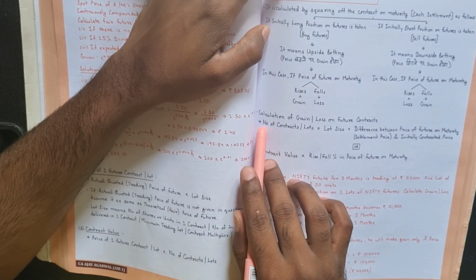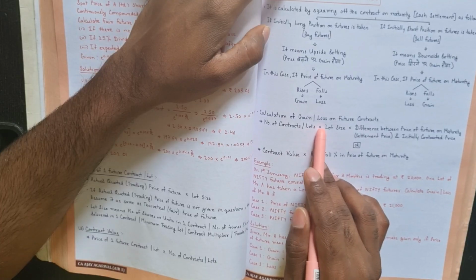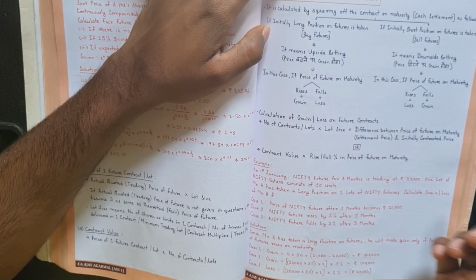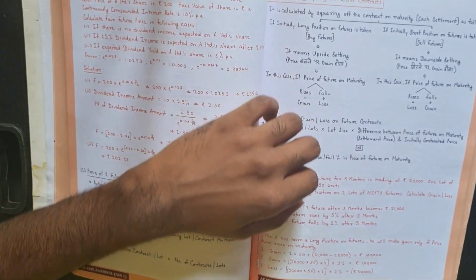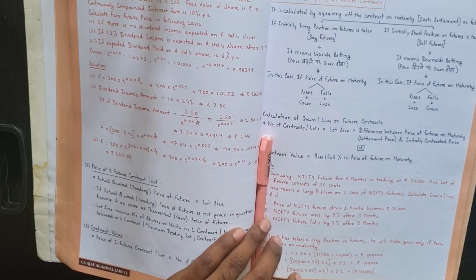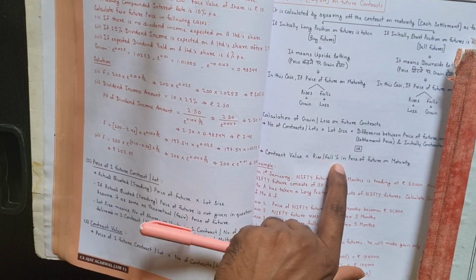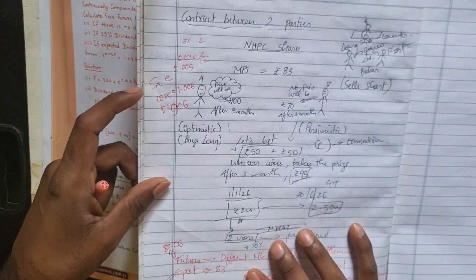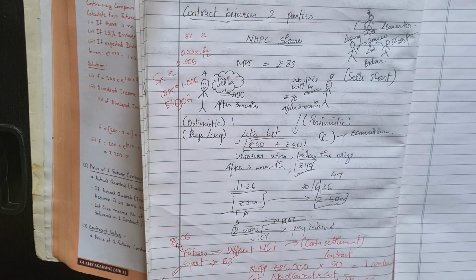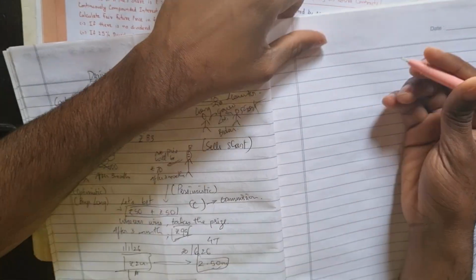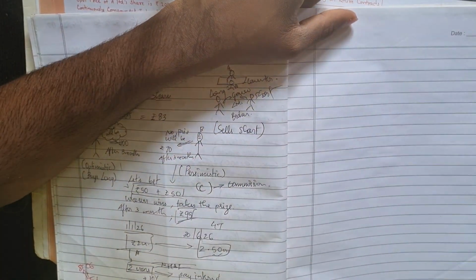So how do we do it? Number of contracts or lots into lot size into the difference between the future price on maturity and the initial contract price. Or contract value into rise or fall percentage in the price of future market. If you did not understand, I'll tell you. Now 26,000 we had, so we made a long position.